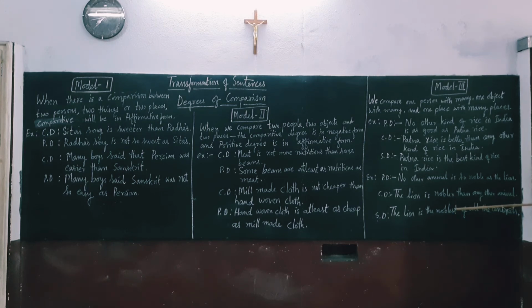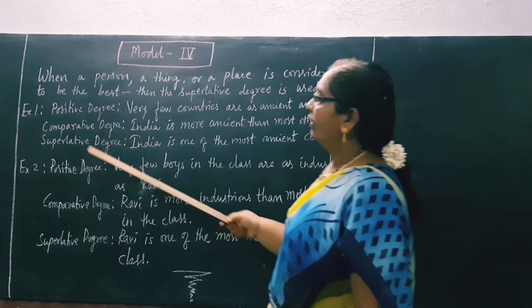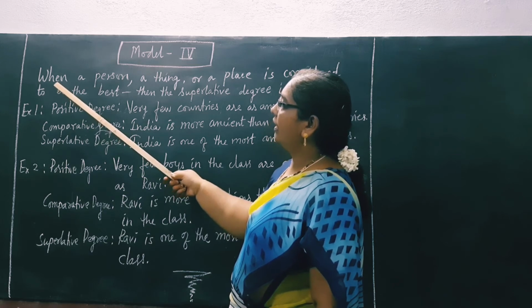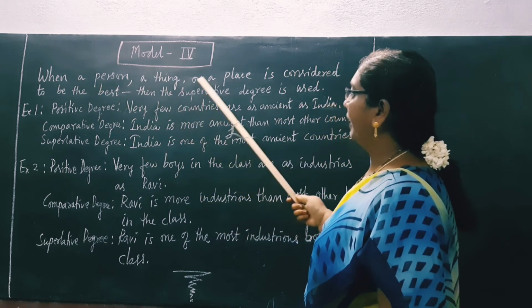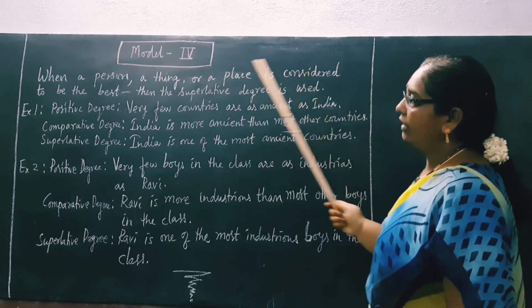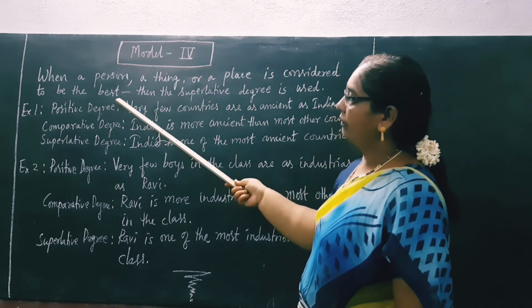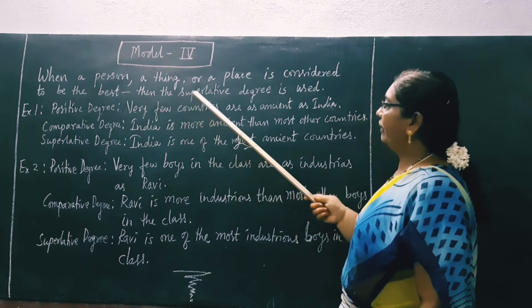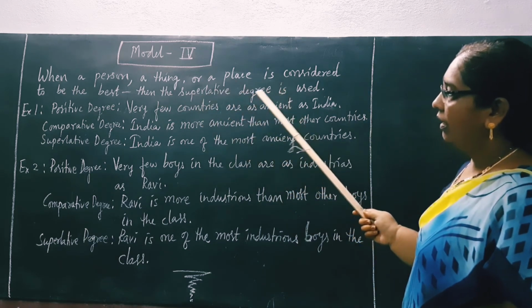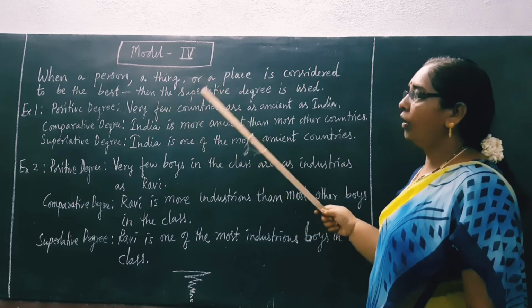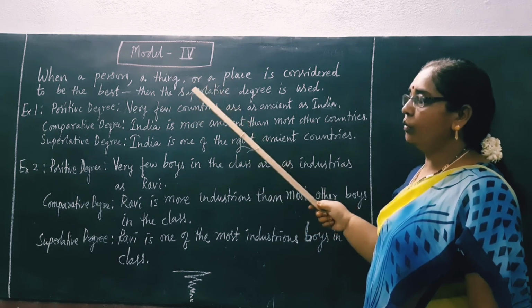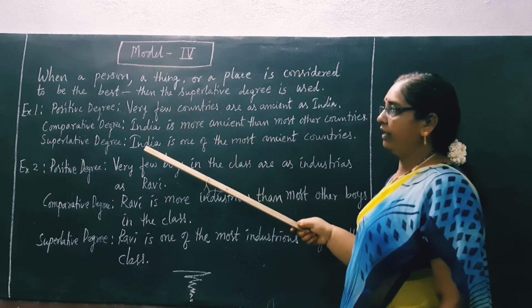We move to the fourth model now. Here in model 4, we see that when a person, a thing or a place is considered to be the best, then the superlative degree is used. If you remember the first two models, we have only used comparative and superlative degrees.